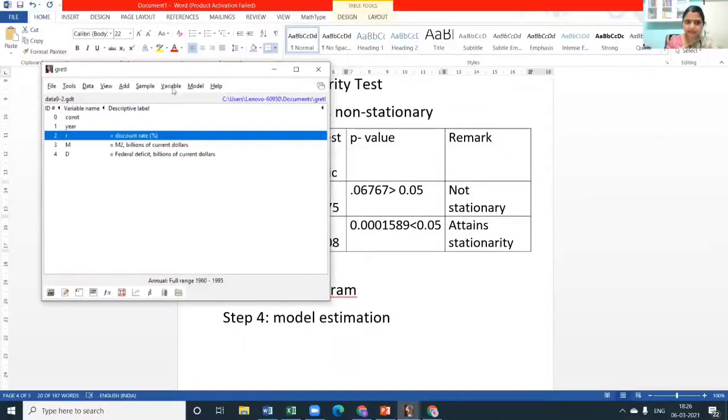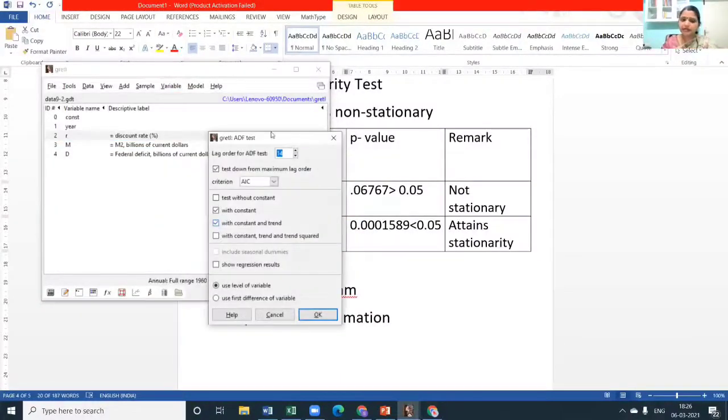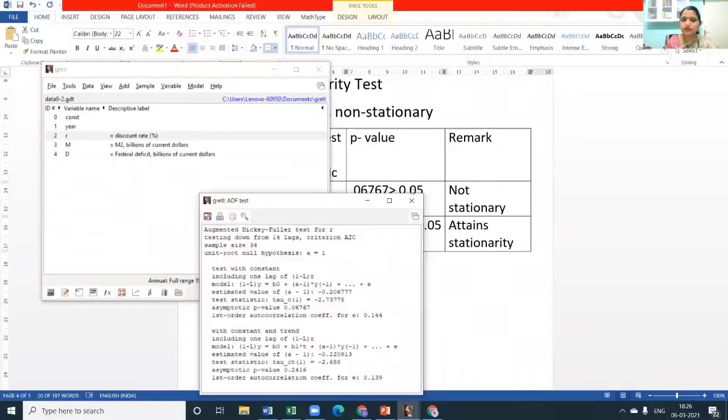Discount rate is selected. Variable is selected. Click on the variable tab, come to unit root test, ADF, augmented Dickey-Fuller test. Click on that. By default, it will be with constant and trend and use level of variables. This we did last class also. I'm explaining the first step, raw data, to both of you. We are checking whether it is stationary. When we click on it, you get an answer like this.